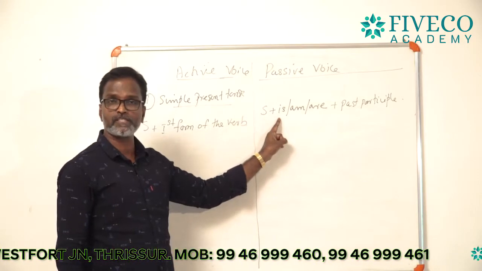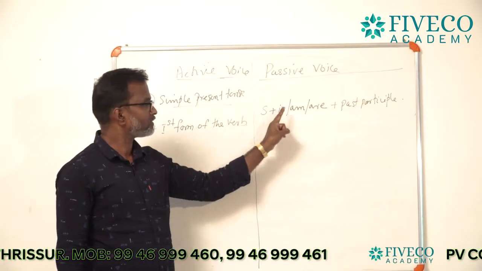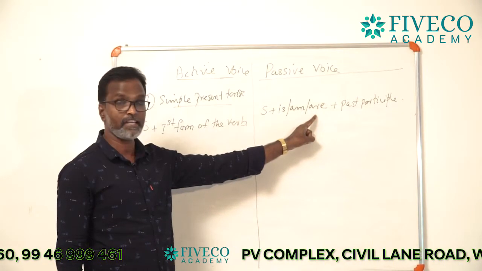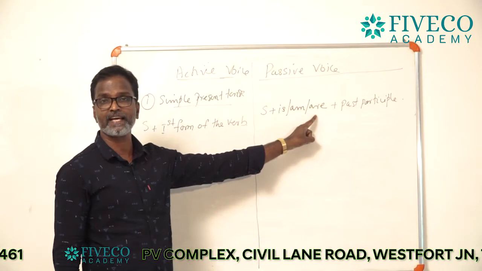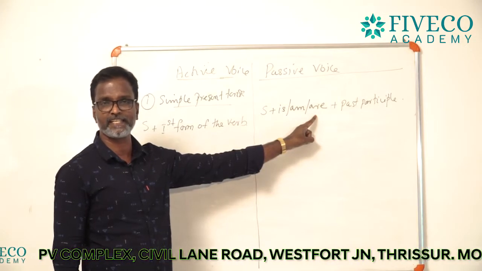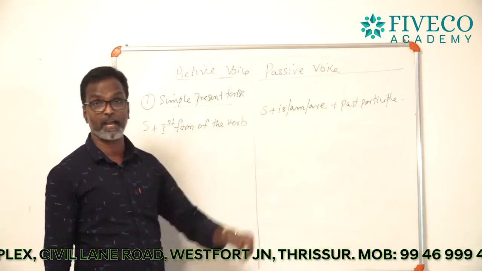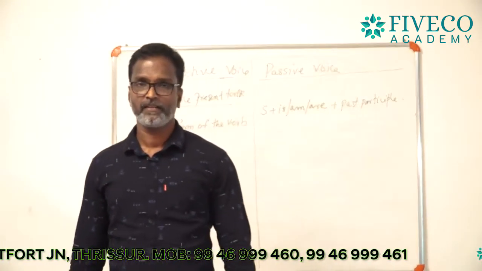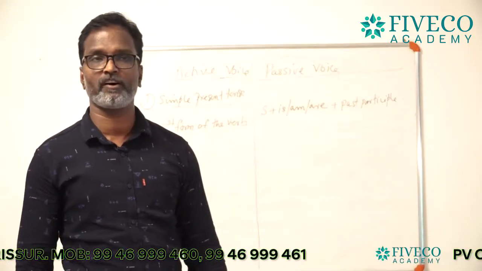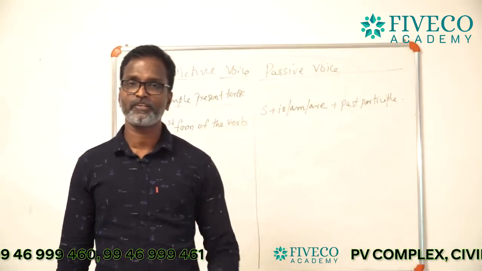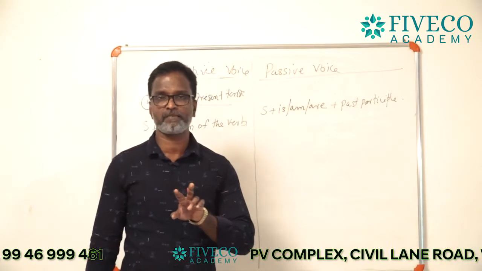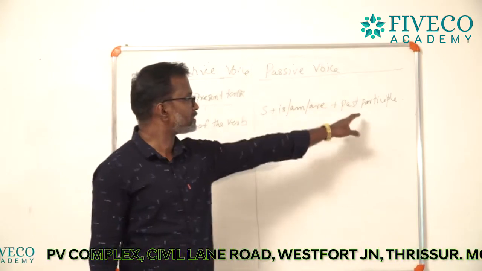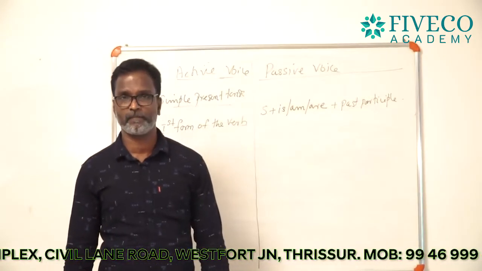Is can be used with a singular subject, are can be used with a plural subject, and if I comes as a subject of a sentence, you can use am: I am, plus past participle. What is past participle? Ed or en form of the verb. And you are familiar, there are two types of participles: one is present participle and the other is past participle. You know very well, past participle is the ed or en form of the verb.